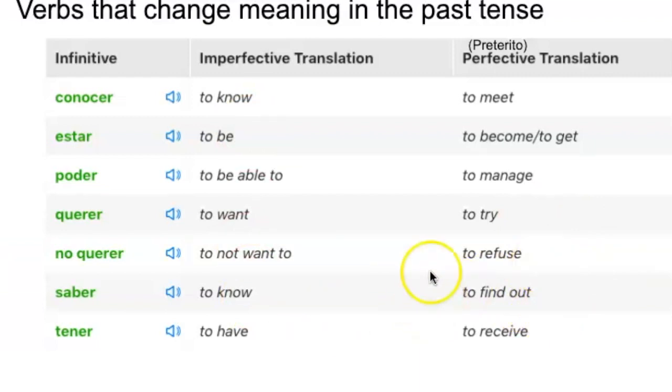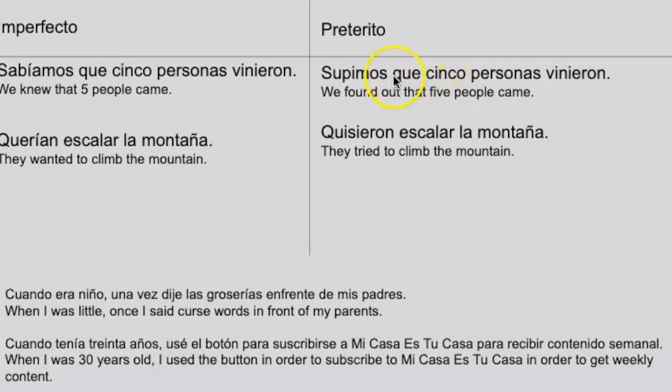Good ones to know too are poder, to manage in the preterite, and conocer, to meet. Also tener, to receive. So saber is to find out in the preterite. So supimos que cinco personas vinieron. We found out that 5 people came. But in the imperfect, it's still to know, so we knew that 5 people came. Okay, just like that. So you're also able to combine the two in one sentence.